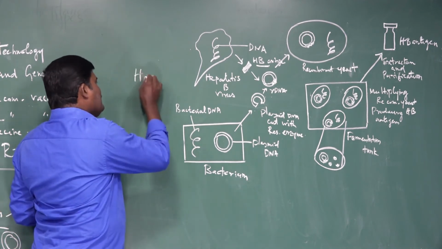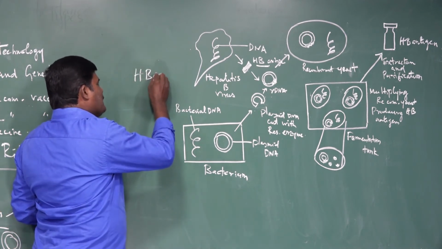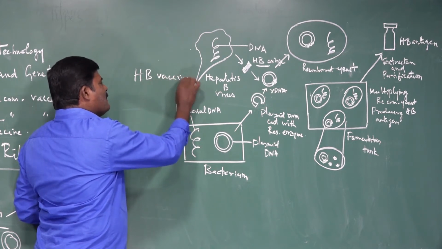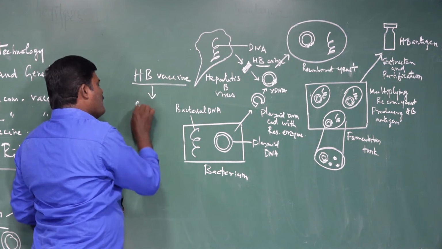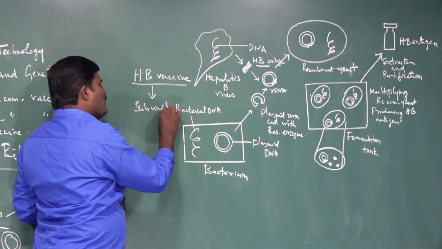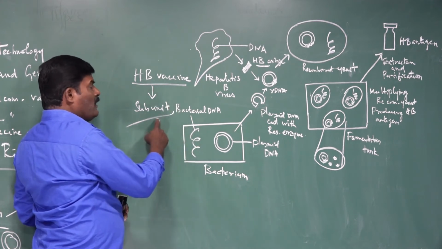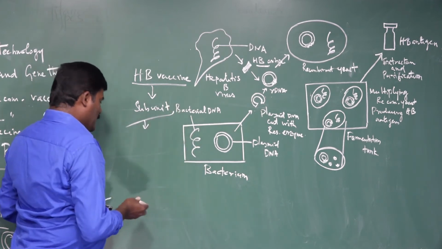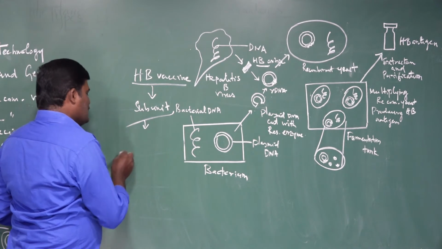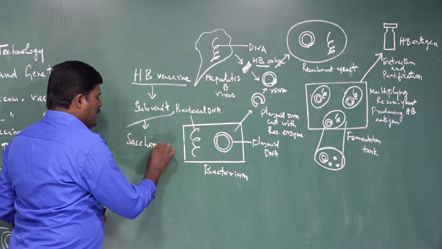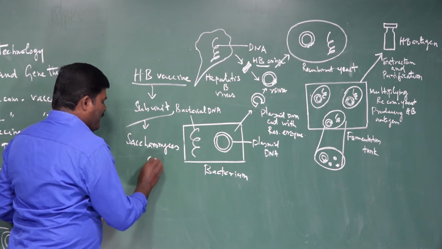Hepatitis B vaccine is prepared as a subunit recombinant vaccine. This is a general method. In the yeast cell, which yeast is used? Saccharomyces cerevisiae.